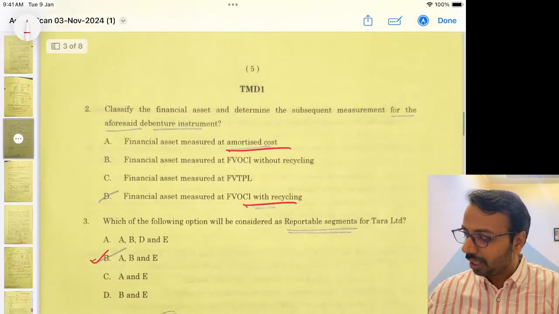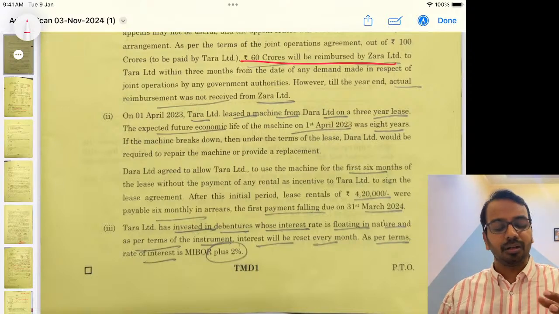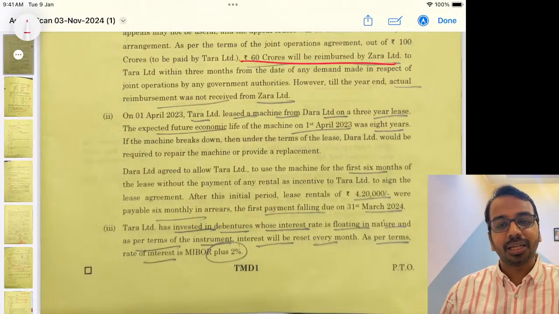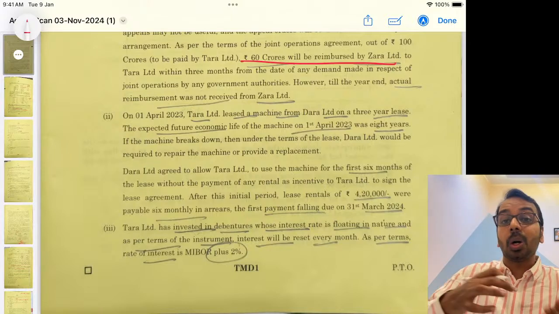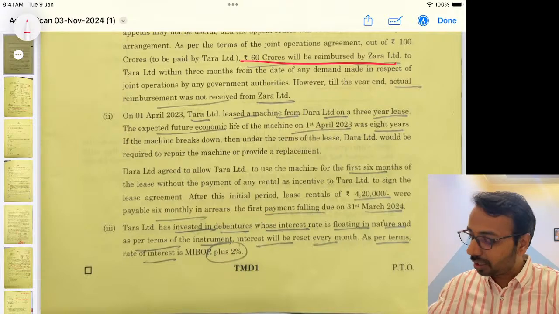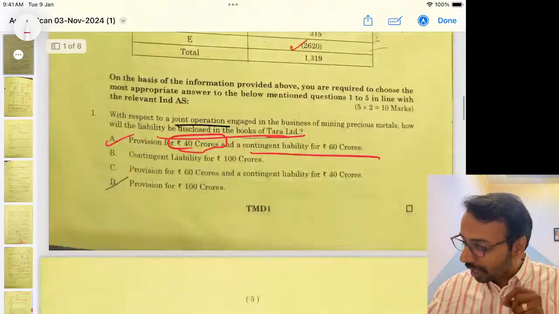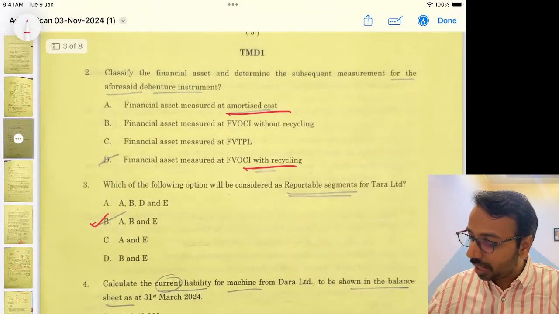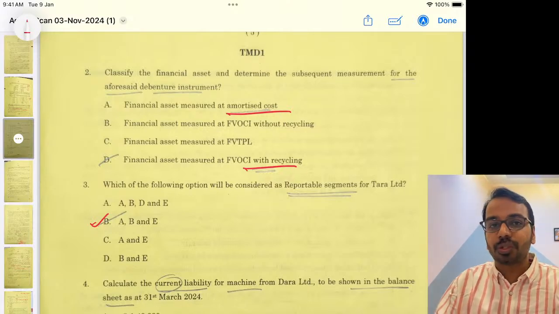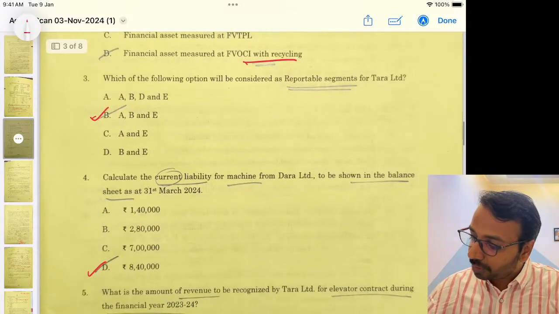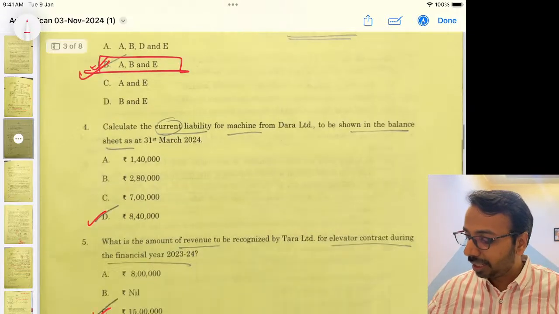Then the second question, on classification. The question is not clear as to whether the intention of the entity is to hold it till maturity to collect all the cash flows of interest and principal, or to sell it, or to make a profit. That is not given in the question at all. So how will we decide whether it is amortized cost, FVTPL or FVOCI? That is one big aspect in this question. It can be either of A and B, because even in case of variable interest, you could use the amortized cost method. Then reportable segment, it is a straightforward thing: 10% criteria, if you apply, A, B and E.